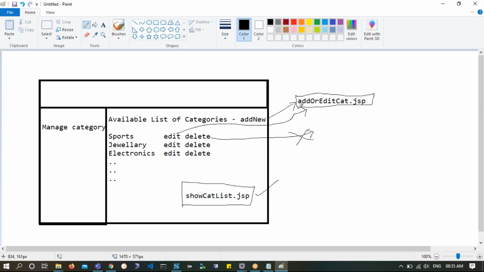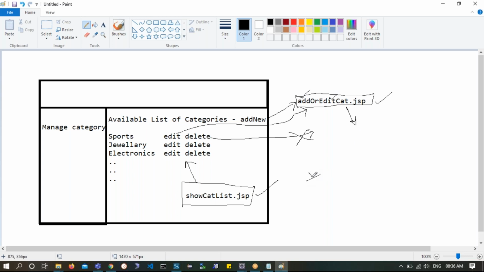So this is there partially, this is also there partially. That means the add category part is already there in HTML. We'll try to reuse the same thing. The main point is, this is supposed to be edited like this, and this is supposed to have some dynamic functionality to handle both add as well as edit.